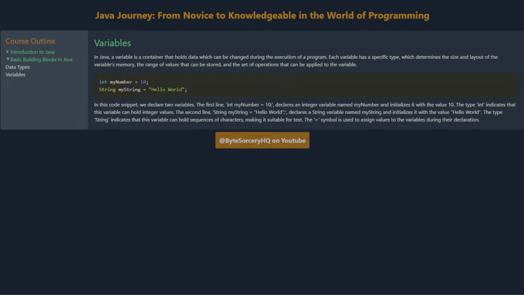In this code snippet, we declare two variables. The first line, int myNumber = 10, declares an integer variable named myNumber and initializes it with the value 10. The type int indicates that this variable can hold integer values. The second line, String myString = "Hello World", declares a string variable named myString and initializes it with the value Hello World. The type String indicates that this variable can hold sequences of characters, making it suitable for text. The equals symbol is used to assign values to the variables during their declaration.